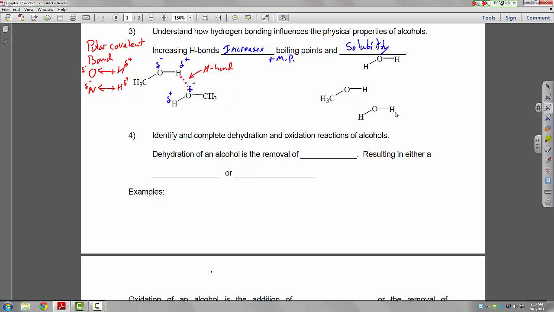Solubility: over here, we have a water molecule. So just draw a little water surface around the water molecule, around this one as well.